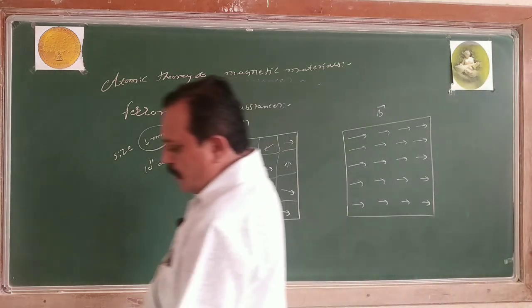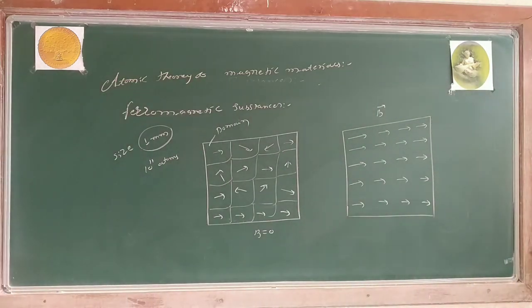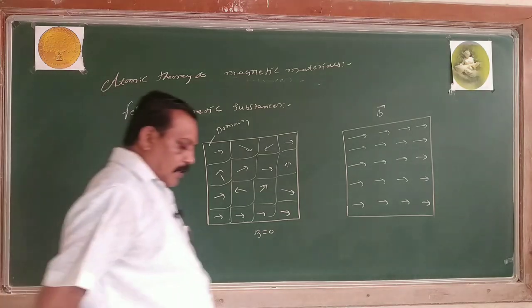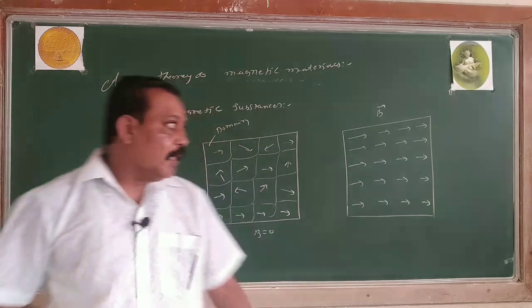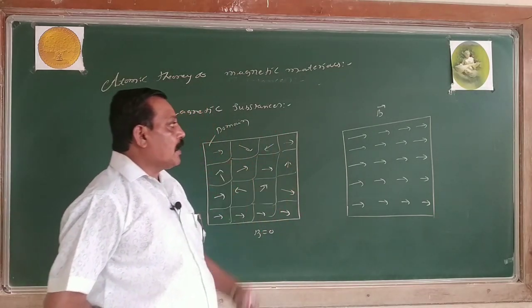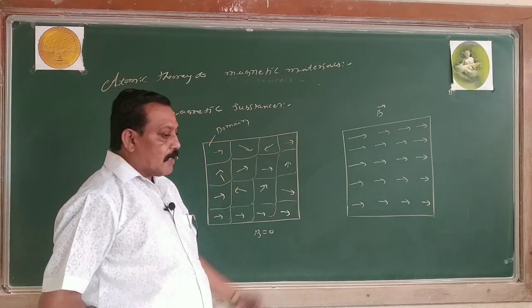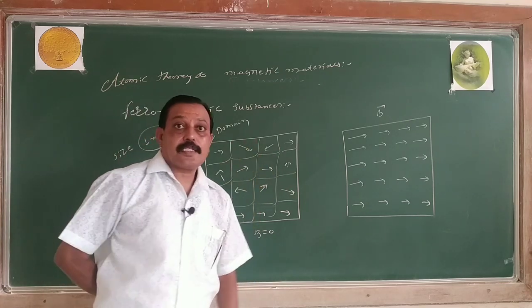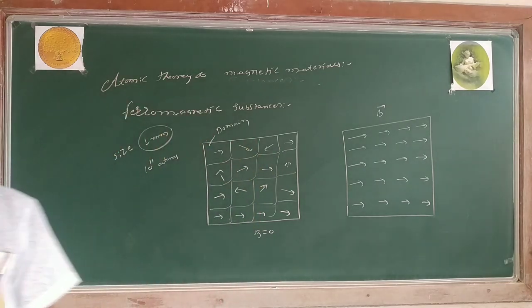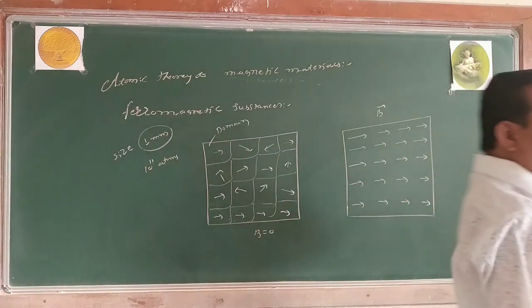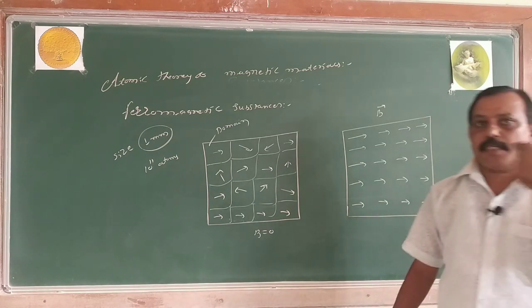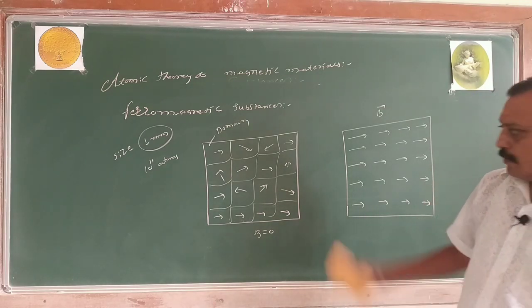Now this is about what? The atomic theory concept of magnetic materials. We classify the materials on the basis of atomic theory: dia, para and ferro. Right? It also depends on temperature. As the temperature increases, the susceptibility decreases. The ferromagnetic substance becomes what? Paramagnetic substance. It never goes directly to the diamagnetic substance. It loses its magnetic property. Because of losing the property, ferromagnetic becomes paramagnetic as the temperature increases.